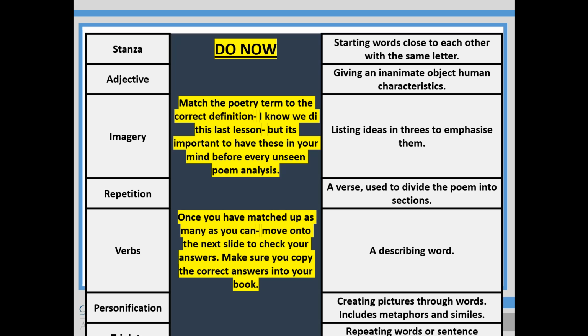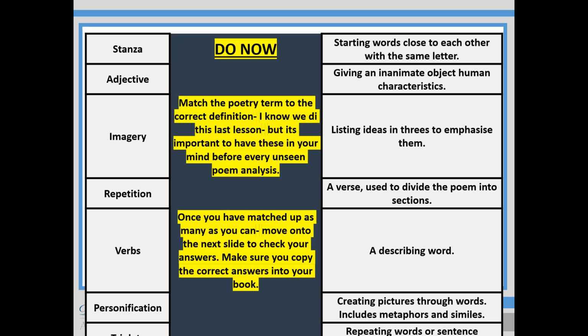Your starter task is on the board and it involves matching the terms on the left hand side with the definitions on the right hand side. You can do that in a number of ways. You could highlight them in certain colours, you could number them, you could copy them out. It's up to you. So what you need to do then is try and match each one of those definitions with the term. Pause the video and do that now. Okay, let's see how you did then.